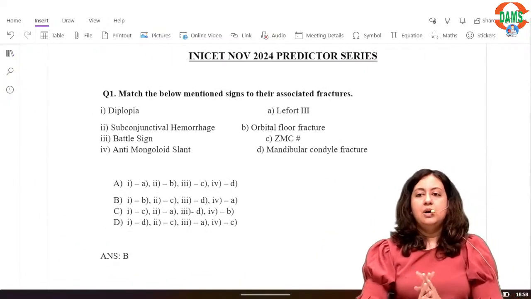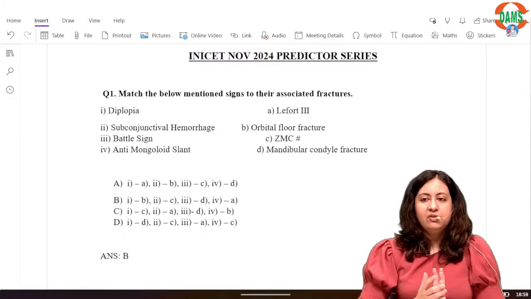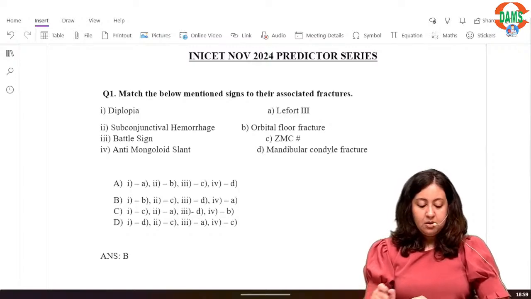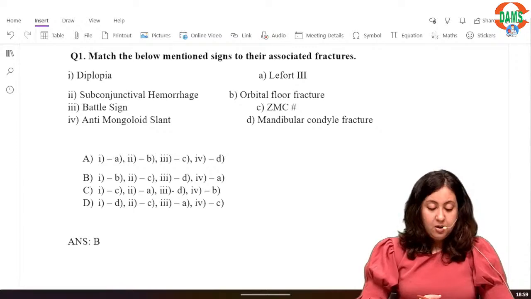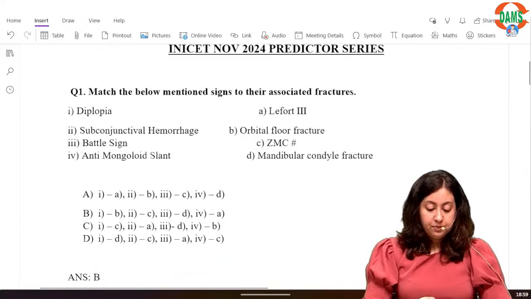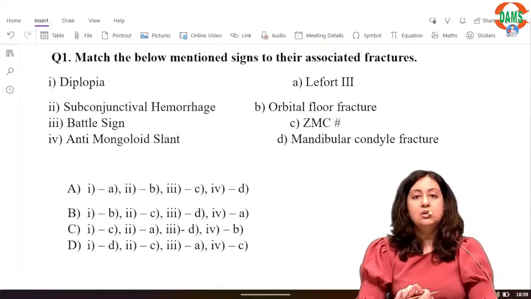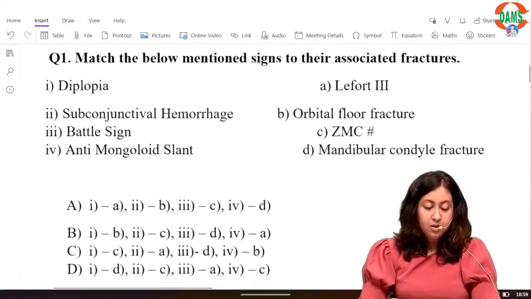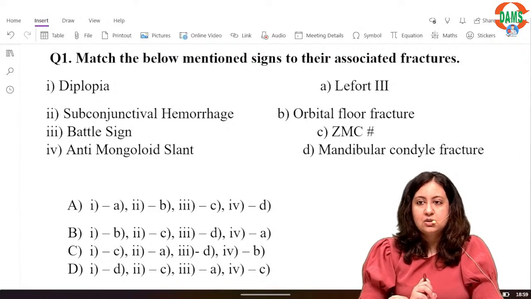Now, sometimes in the past they have asked a few match the following questions, so I've prepared 4-5 questions, which includes 1 or 2 questions which have been previously asked and 1 or 2 questions which I have prepared on my own. So now match the below mentioned signs. Should I zoom out more? Match the below mentioned signs to their associated fractures. Alright.